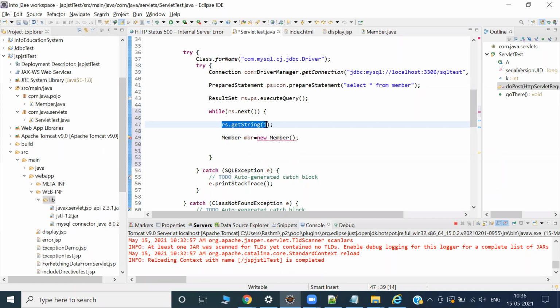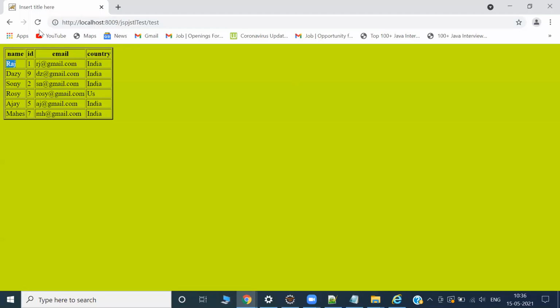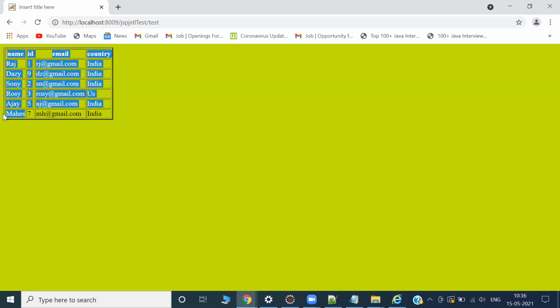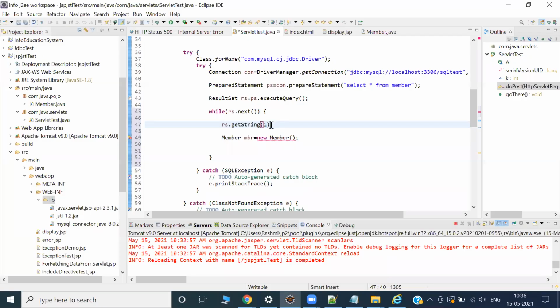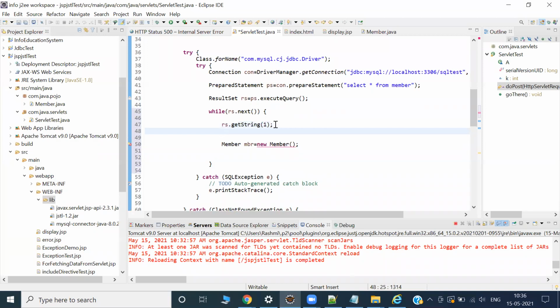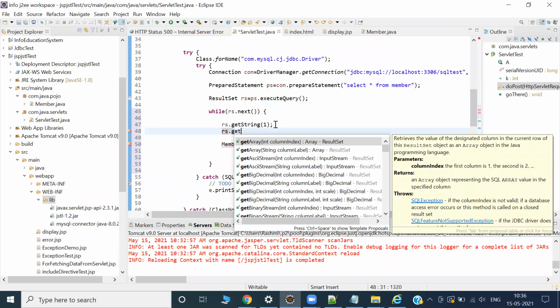If the second loop comes, it will fetch the Deji. Third loop, Sony, unless until you complete with all the data. This is about the first column. Similarly, I am interested to get all the data, right? Second column, rs dot get string.